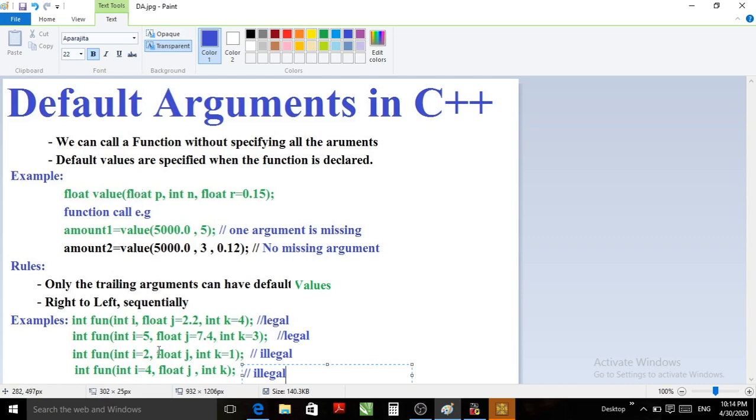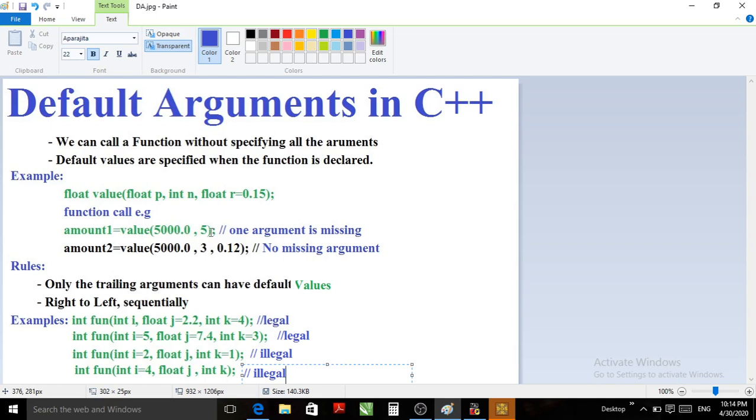So whatever values are given in the function call, each and every argument will get checked and compared with the function prototype. So if the situation is like this, the first argument does not have a default value, the second does not, the third does not, and we are calling, let us consider, passing only two arguments like this.